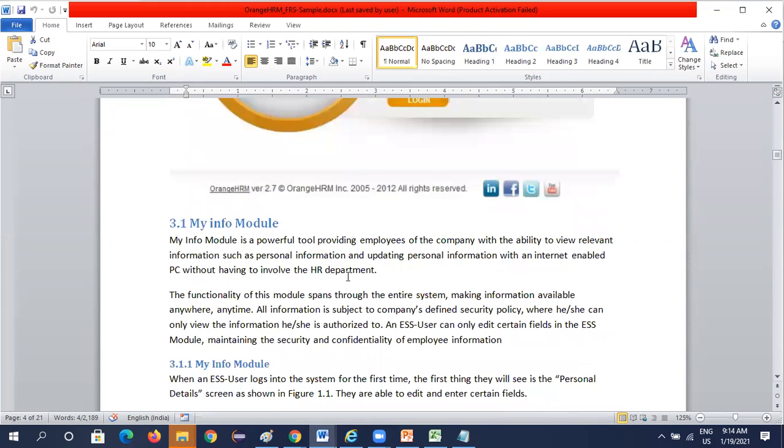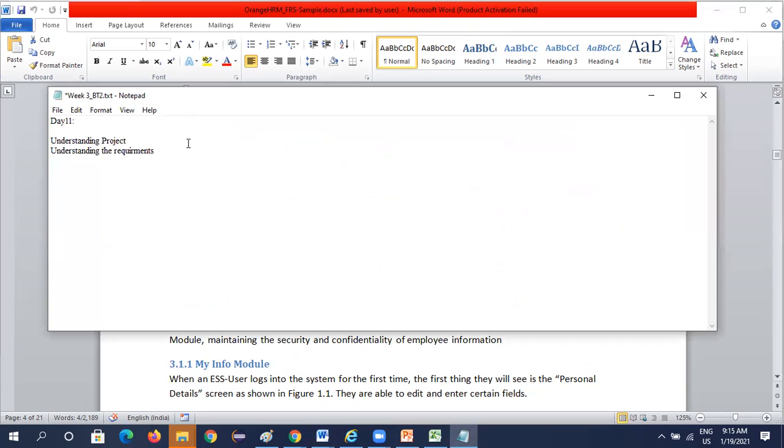So we need to go through each and every line of this and prepare the test scenarios and test cases. Okay, before preparing test scenarios, we need to understand this document, and then we need to prepare the test plan, right? So after requirements, what are our STLC steps? STLC steps: first one is requirement, second one is test planning, right?